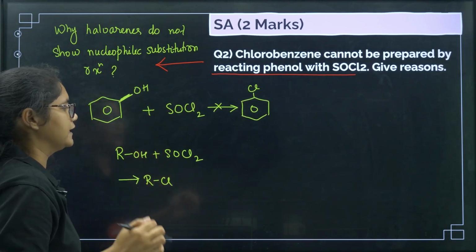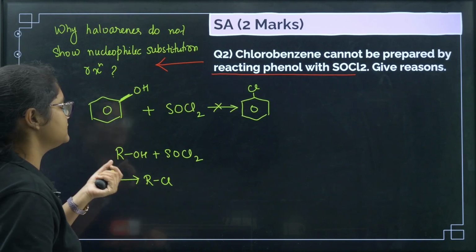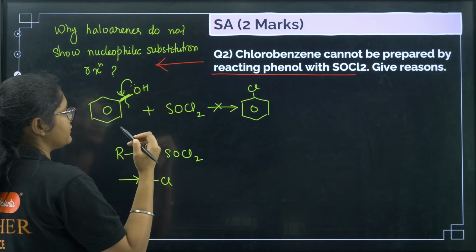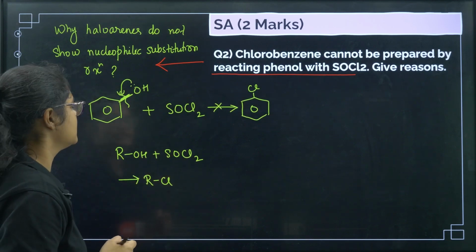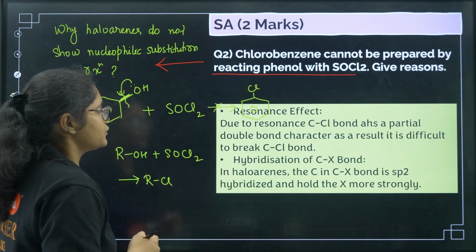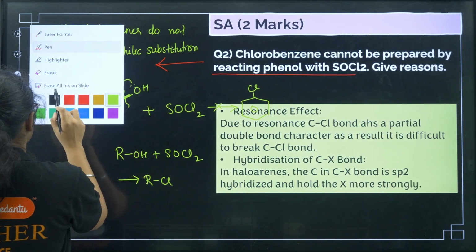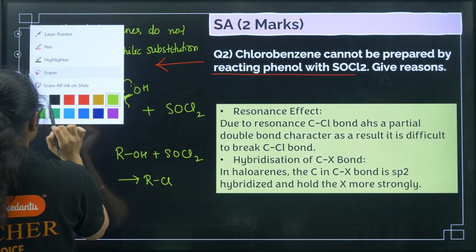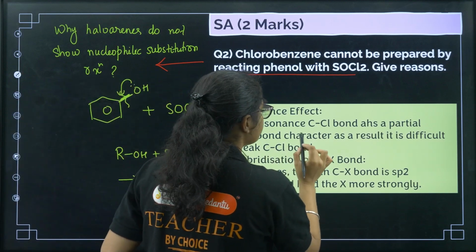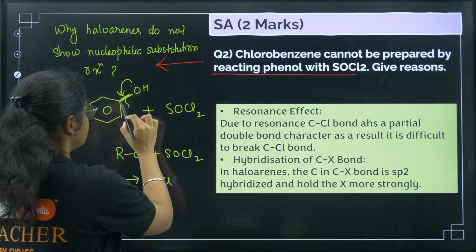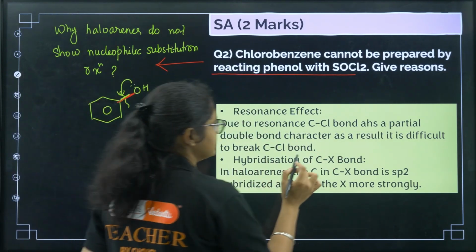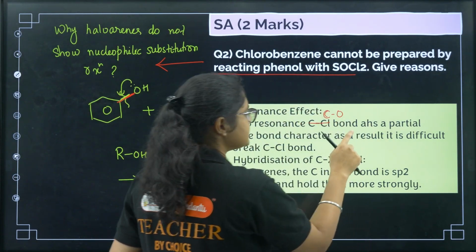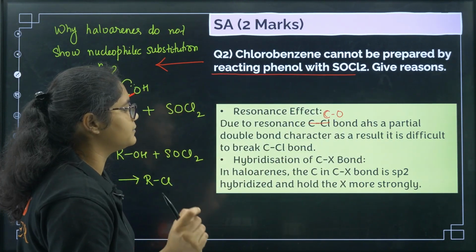The first reason is the presence of resonance. The first effect is the resonance effect, so you can write it down here. You can write: due to resonance, the C-O bond, not the C-Cl bond, has a partial double bond character.